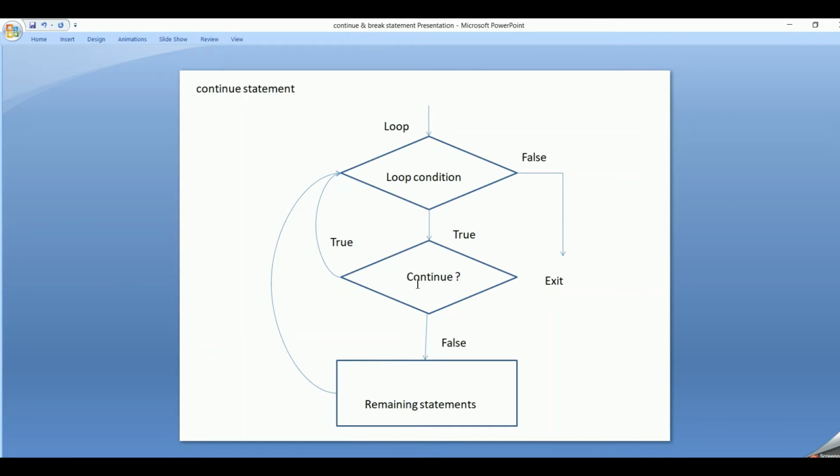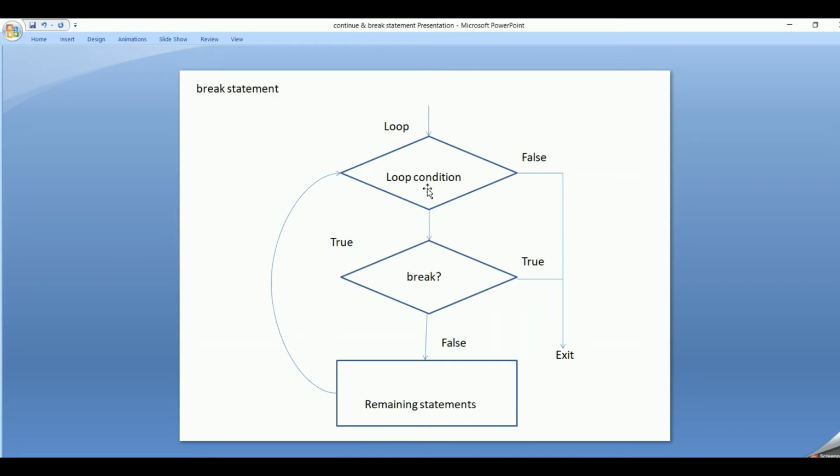If the continue statement fails, then it will perform the remaining statements. And after performing the remaining statements, the cursor goes to the next iteration. In continue, it won't perform the remaining statements. It will move on to the next iteration. Once continue fails, it will perform the remaining statements and then iterate to the next condition. And once the values have been iterated completely, it exits out of the while or the for loop. So this is how the continue statement works in Python.